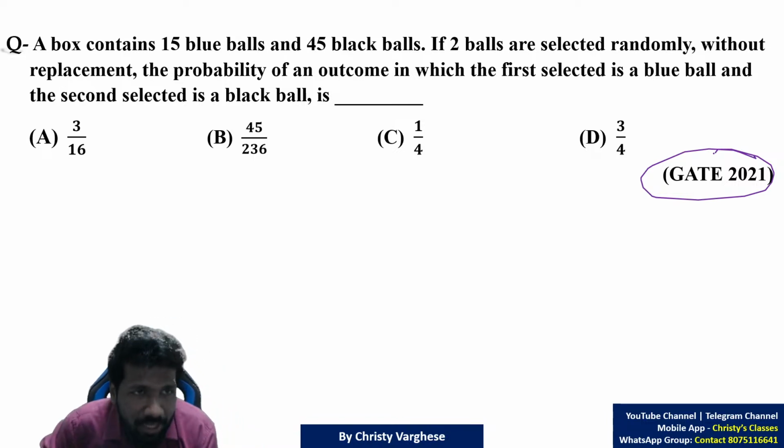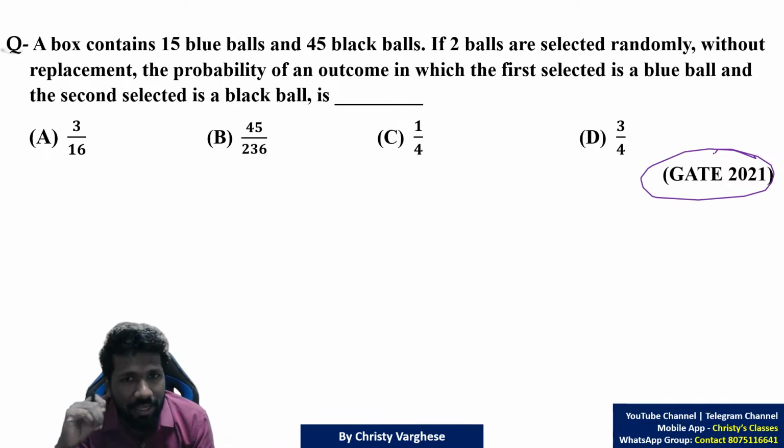Okay, I'll start explaining. So probability, a very good question. This kind of question was repeated multiple times in previous GATE exams.